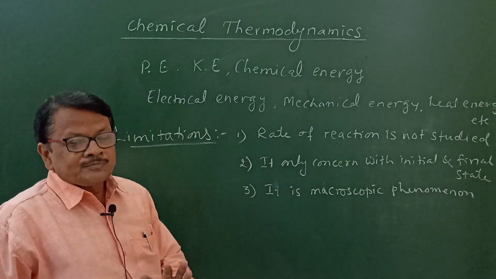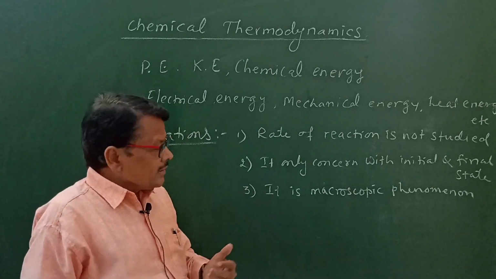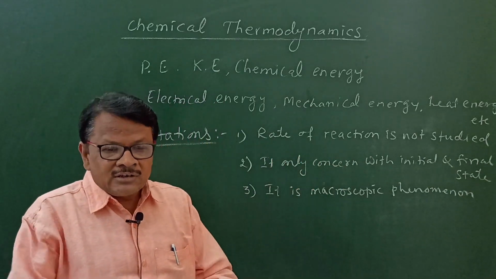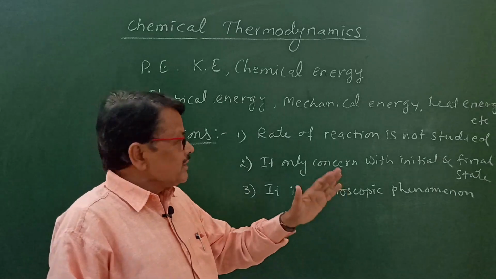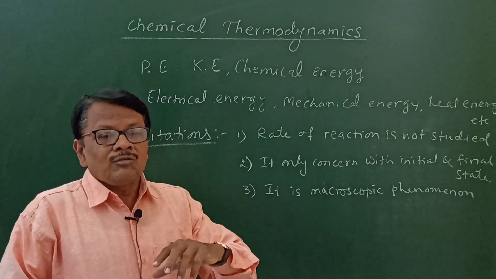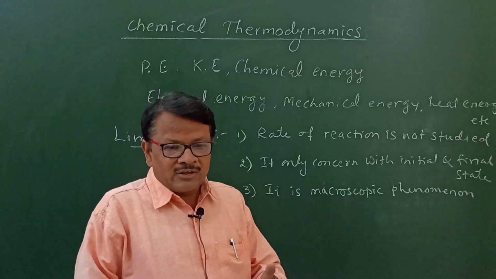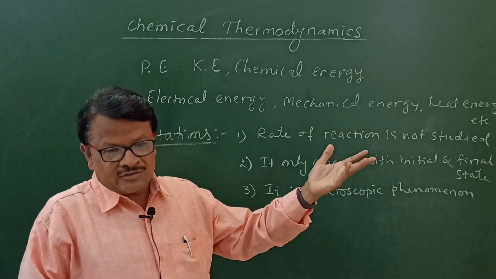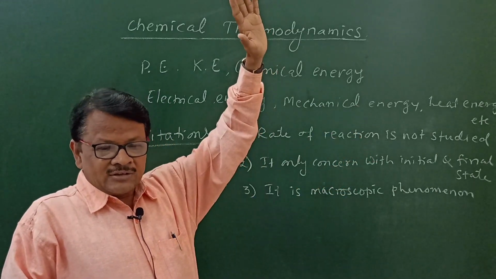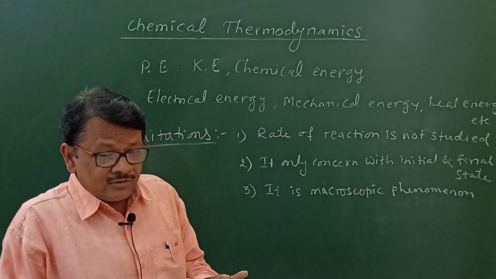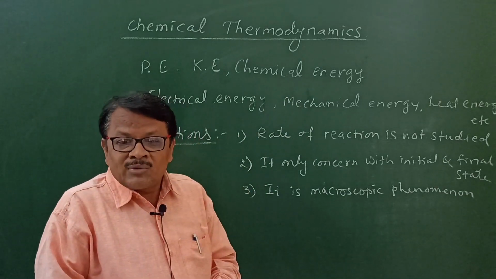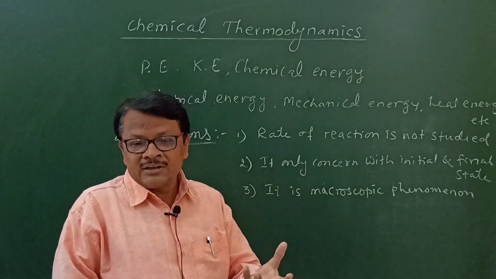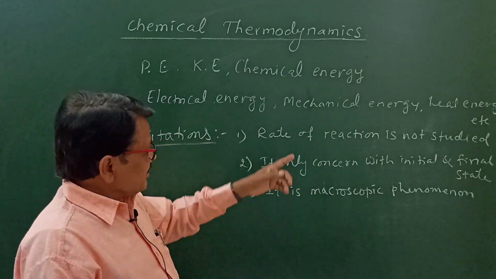We will consider in detail. The limitations of thermodynamics are, in this thermodynamics topic, when we consider the chemical reaction, we are not concerned with the rate of chemical reaction. At what rate that chemical reaction takes place is not considered in thermodynamics, because for consideration of rate of reaction there is a separate branch, known as chemical kinetics. In that topic its rate is considered, but in thermodynamics at what rate that chemical reaction takes place is not considered, but what amount of energy, heat is released or gained during the chemical reaction is concerned. So therefore that is the first limitation.